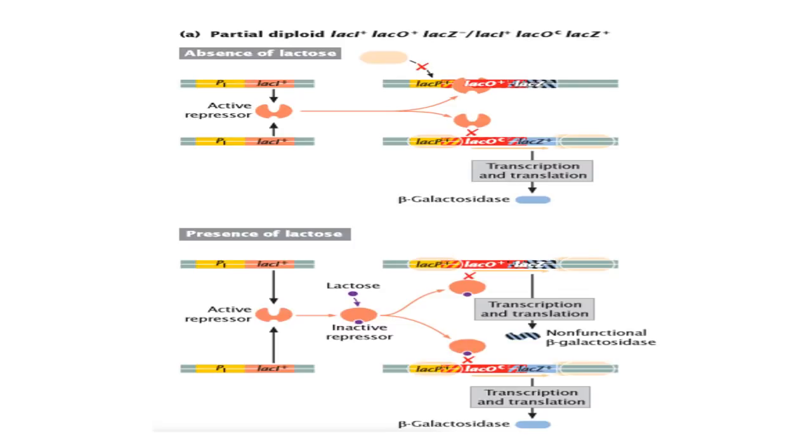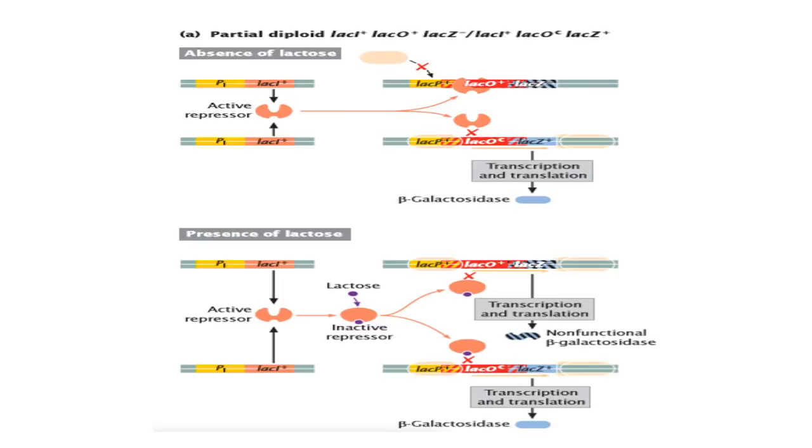That means it affects only genes on the same DNA molecule. In this figure, you can find the partial diploid state: lac-I+, lac-O+, lac-Z-, slash, lac-I+, lac-Oc, lac-Z+.